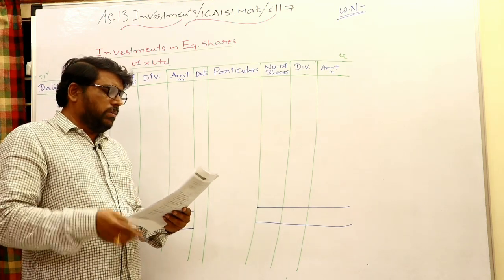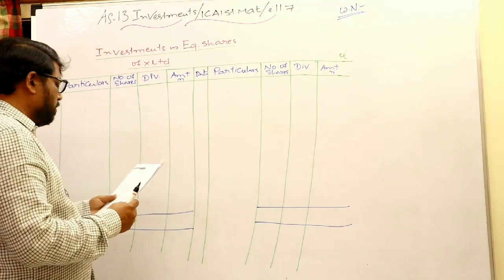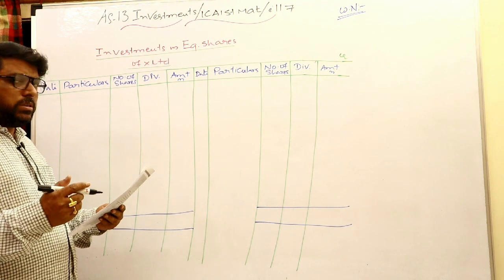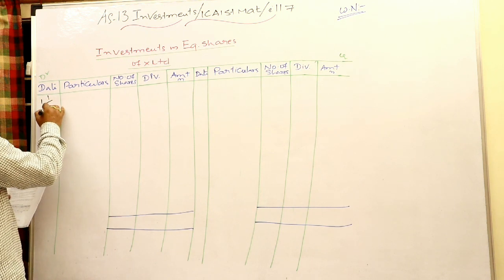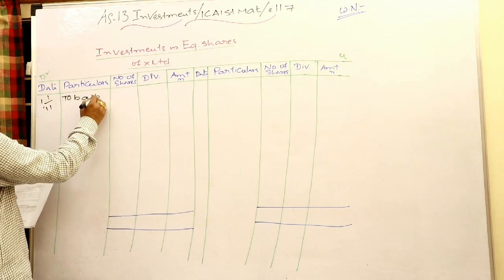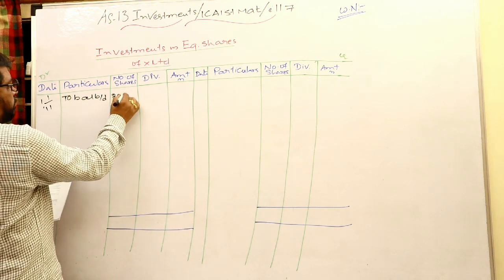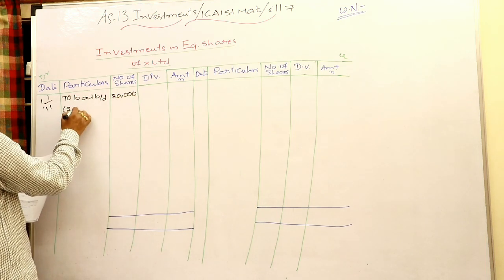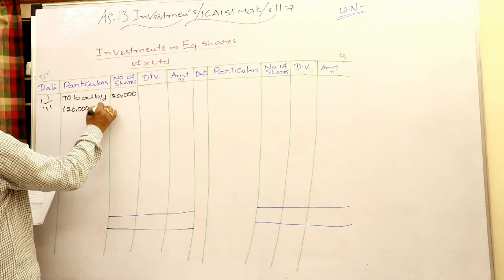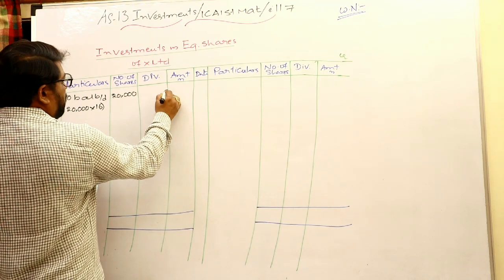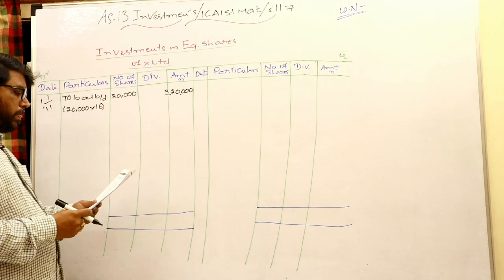On January 1st, 2011, Singh had 20,000 equity shares of X Limited. Nominal value, face value is 10 rupees, but the book value is 16 rupees. So take 1/1/2011, To Balance brought down, number of shares 20,000, 20,000 into 16 rupees book value. This is 3,20,000. 3,20,000 is the book value.